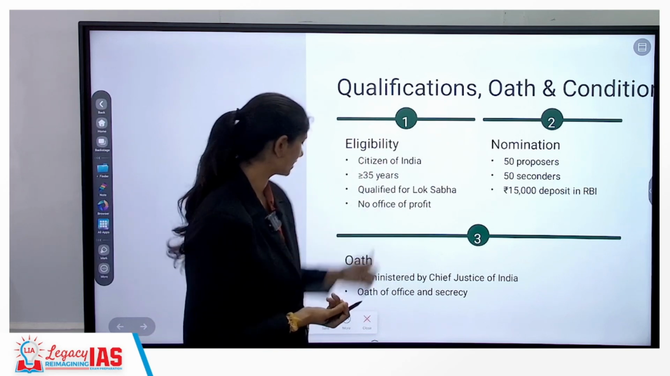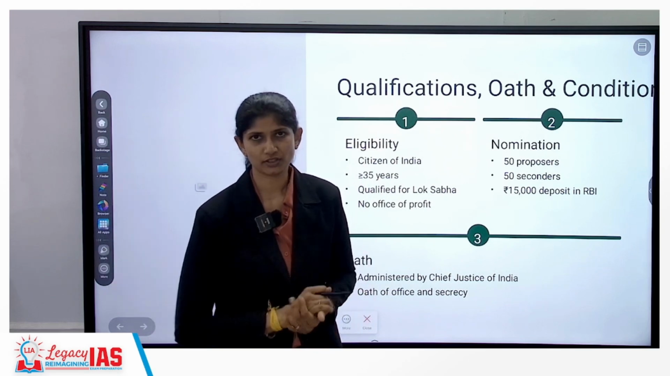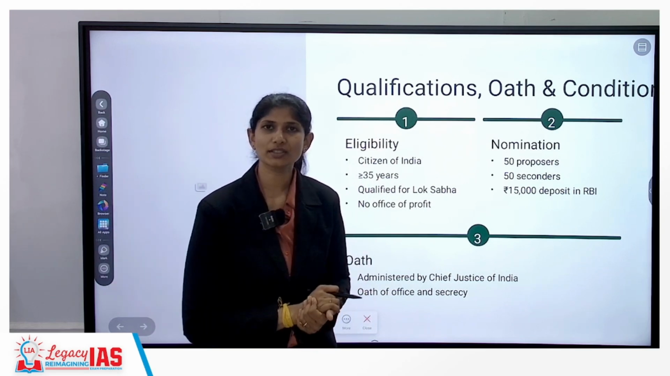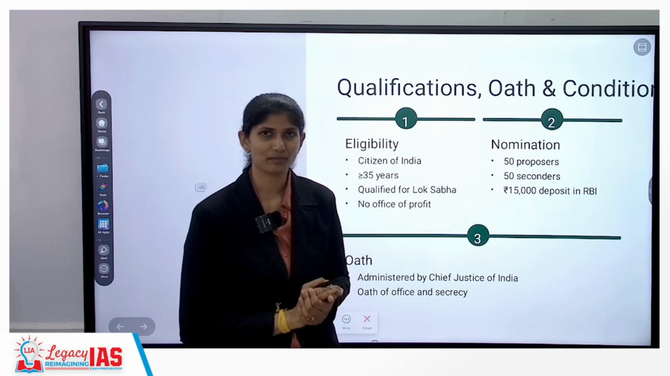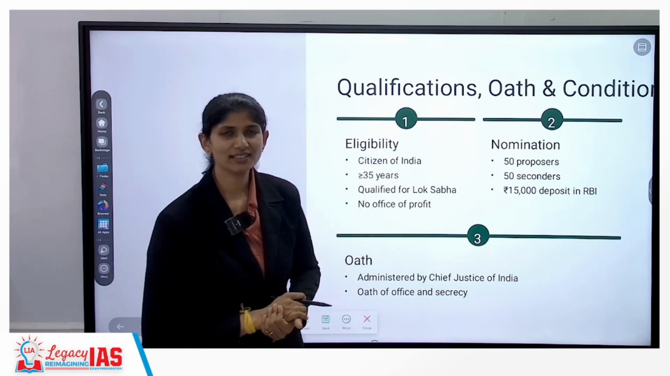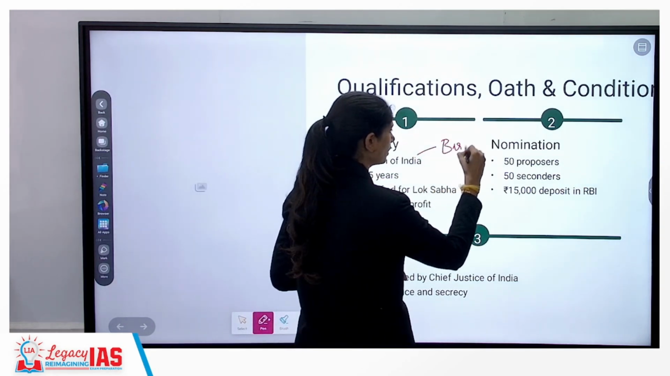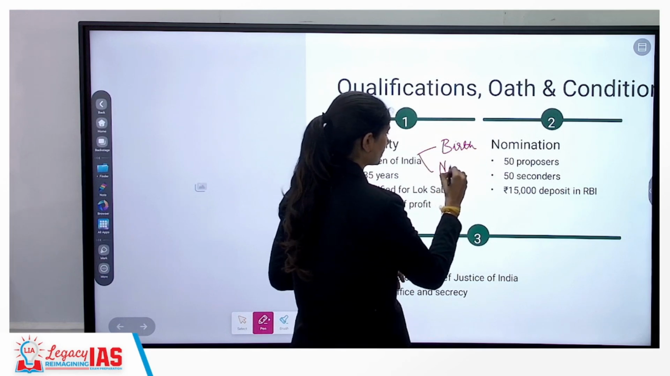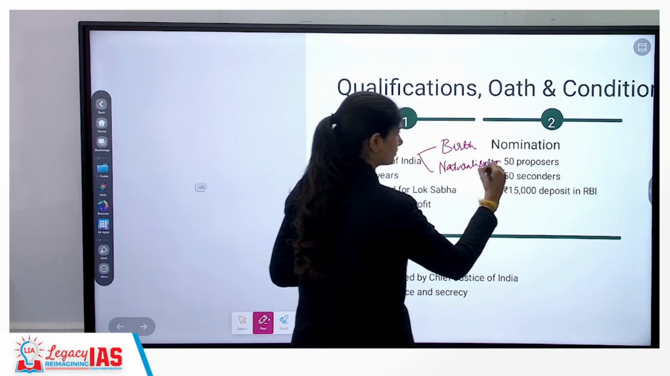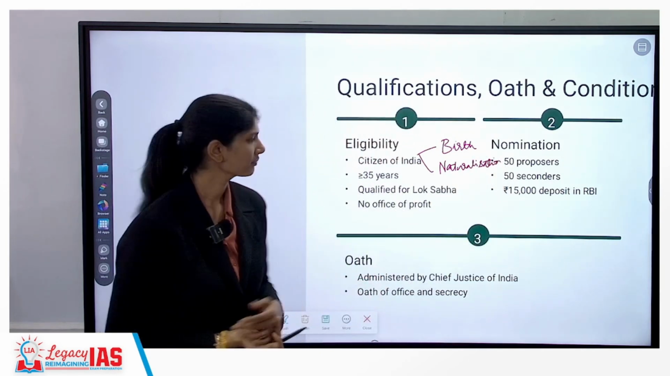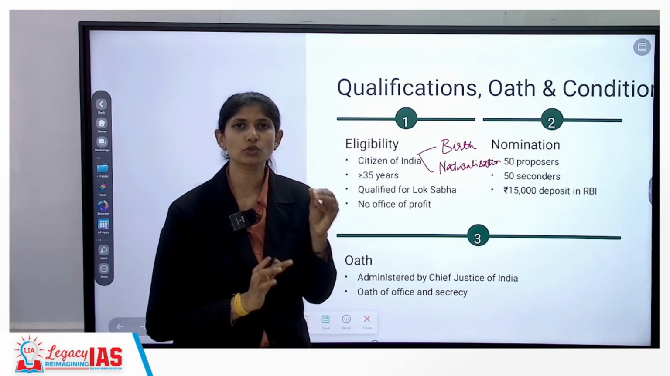Here when we say citizen of India, we will bring a comparison with the US. In countries like USA, to become the president you should have been a natural born citizen. But in India, we do not have any such provision. You could be a citizen either by birth or by naturalization. Understanding? And you should be qualified enough to be a member of Lok Sabha, and you should not hold any